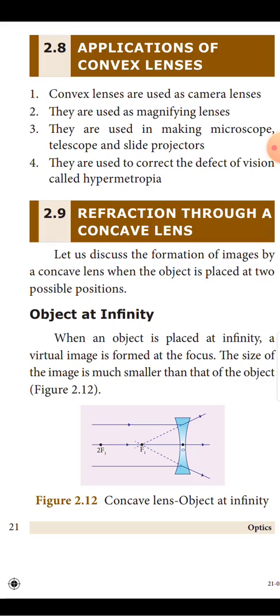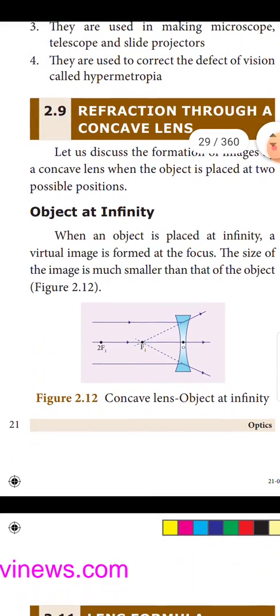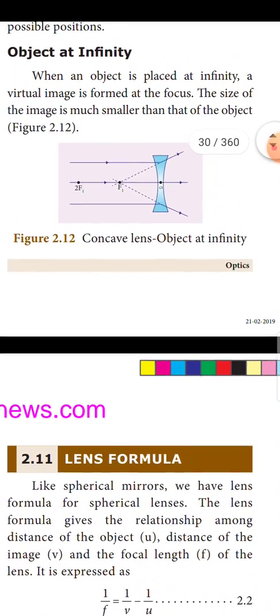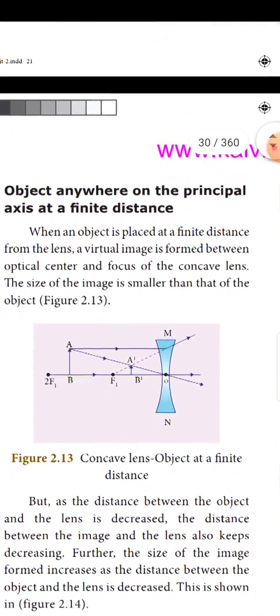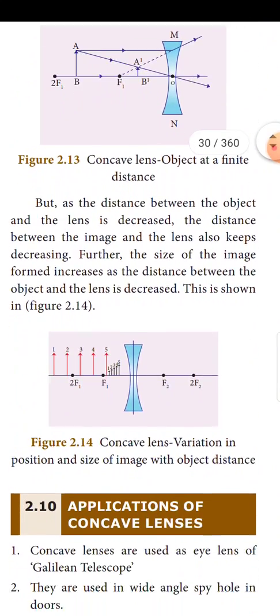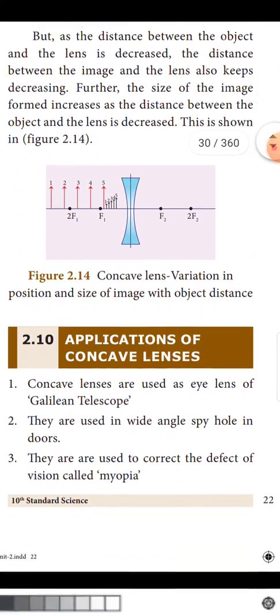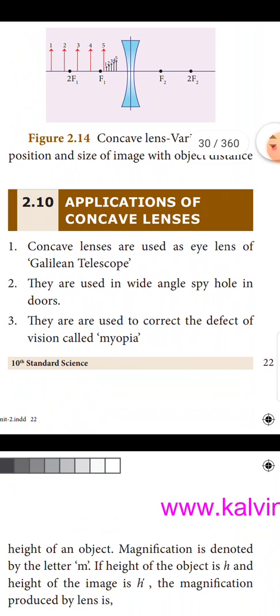Refraction through a concave lens, that is, object at infinity. Concave lens, object at infinity. Object anywhere on the principal axis at a finite distance. Then applications of concave lenses. What are the applications of concave lenses?